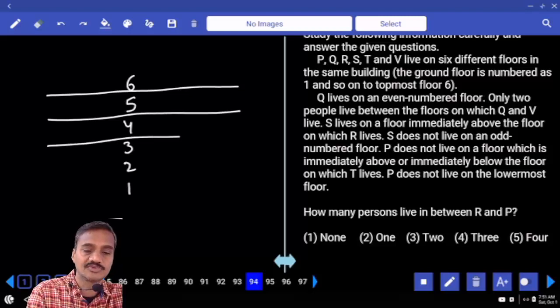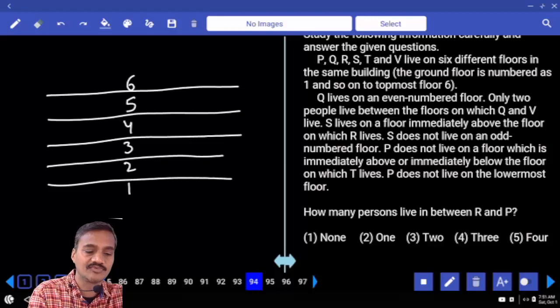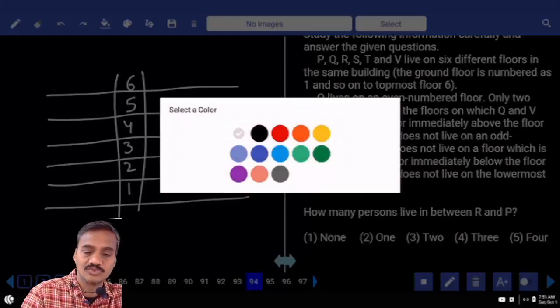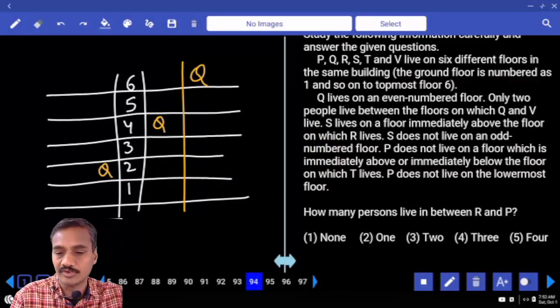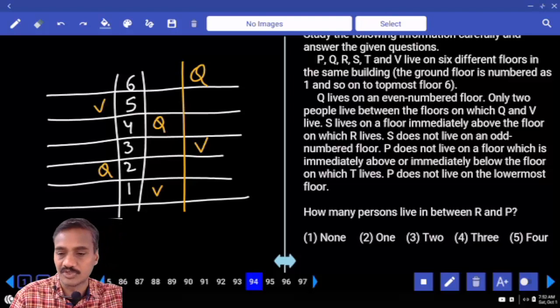Now this person lives on an even number floor. Who is that person here? Q lives on an even number floor. As Q lives on an even number floor, Q can be on the 2nd floor, 4th floor, or Q can be on the 6th floor. And there are only 2 people between Q and V. Now in this case, 2 people between Q and V.